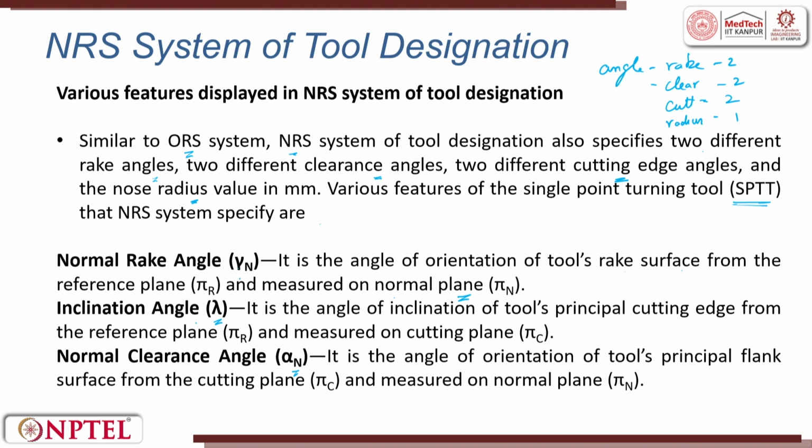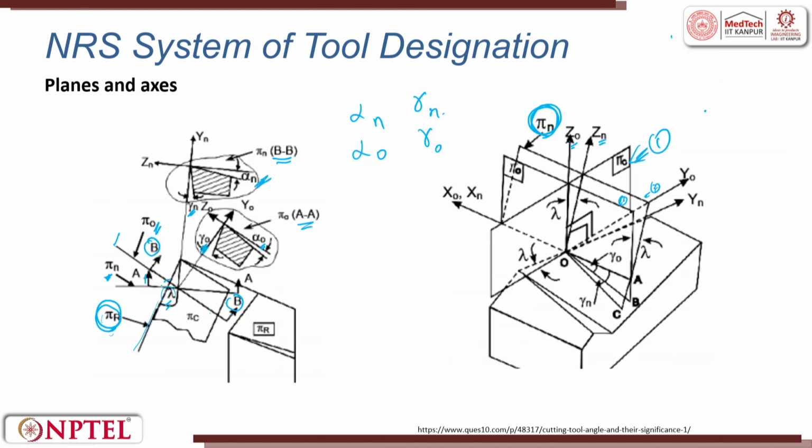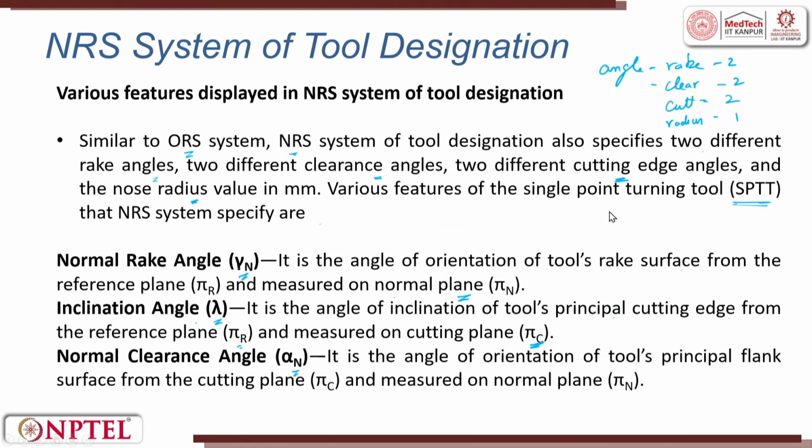So, that is called gamma n. What is the inclination angle? It is the angle of inclination of the tool's principal cutting edge from the reference plane pi r, measured on the cutting plane pi c. So, this is the angle given here, z orthogonal and z normal; the angle inclined is lambda.